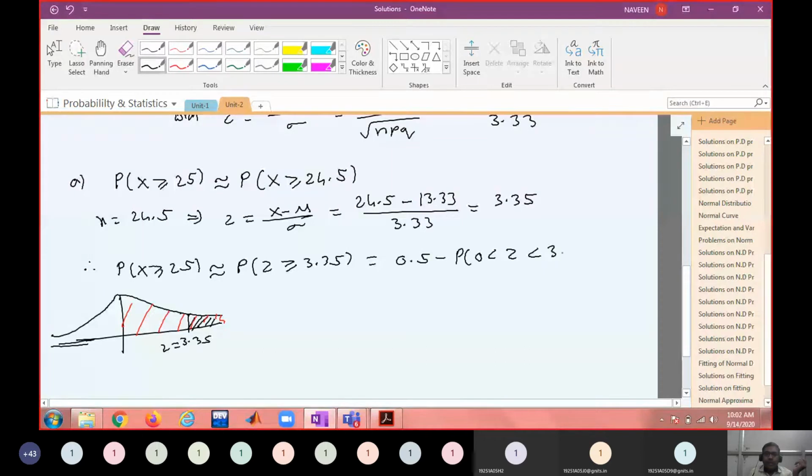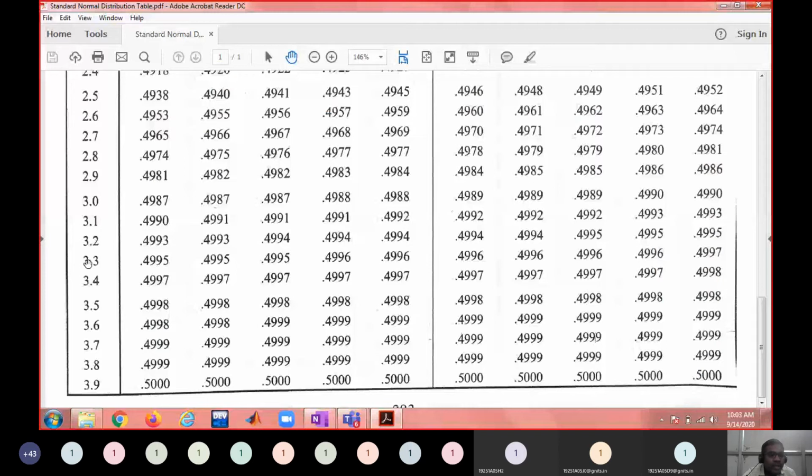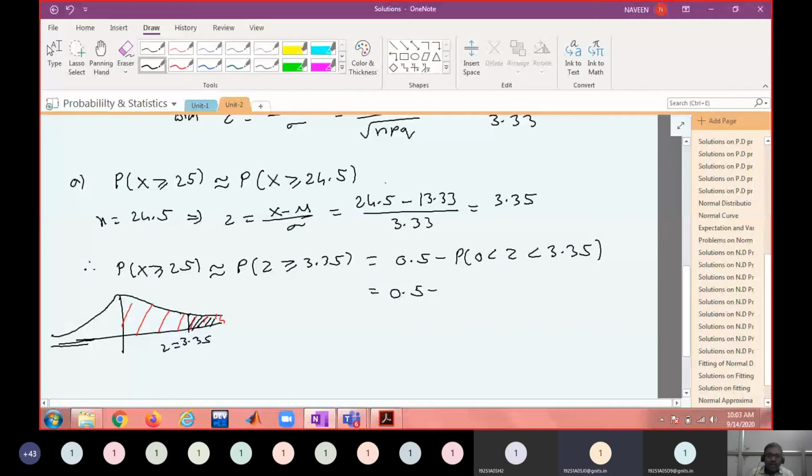So this is going to be 0.5 minus, now look at your distribution table for 3.35. 3.3, then 0, 1, 2, 3, 4, 5: 0.4996. So 0.5 minus 0.4996 is 0.0004.